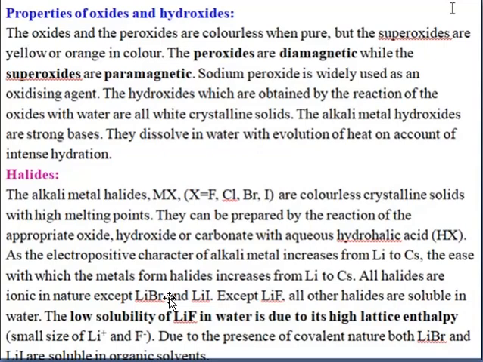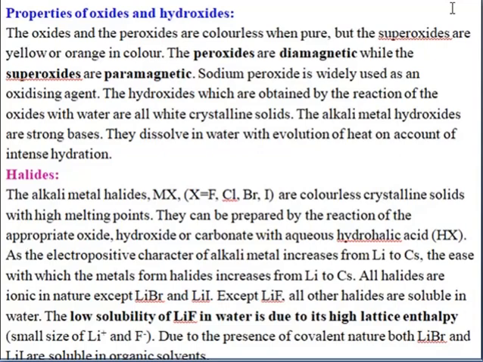As the electropositive character of the alkali metal increases from lithium to cesium, the tendency of the metals to form halides increases from lithium to cesium. All the halides are ionic except lithium bromide and lithium iodide. At the same time, lithium fluoride is insoluble in water, or I can say its solubility is very low in water.